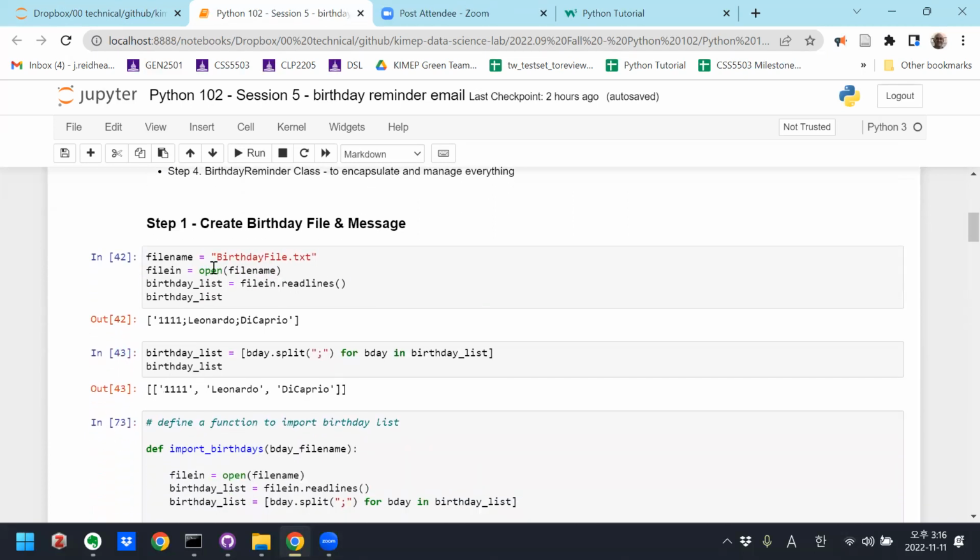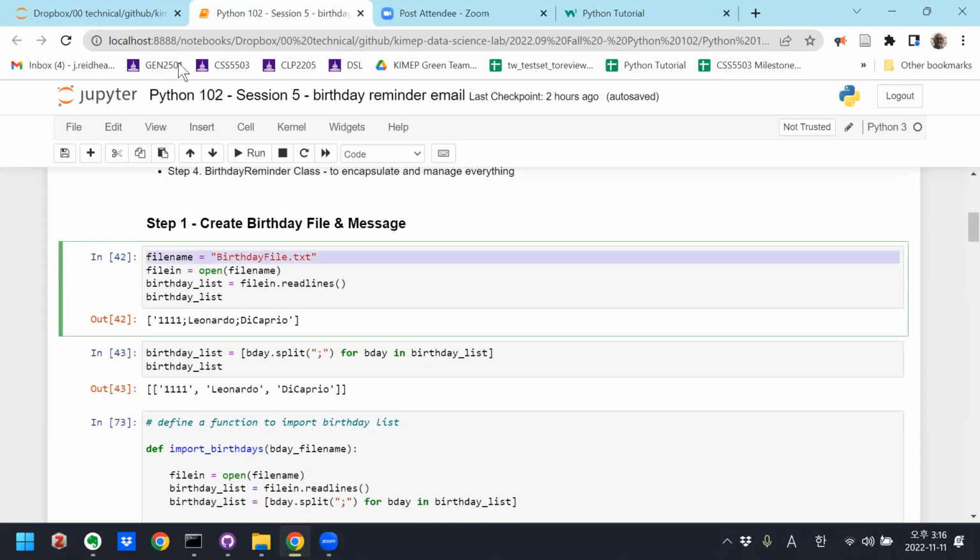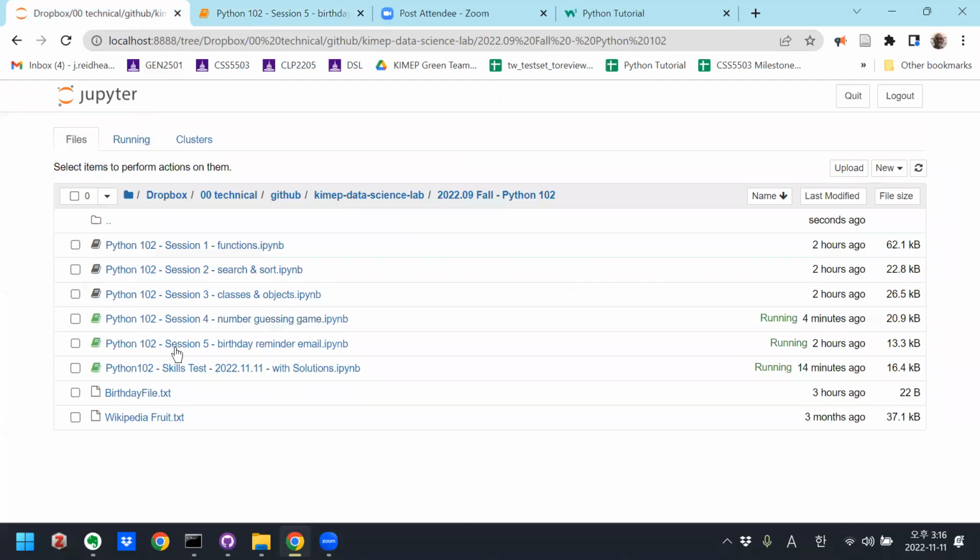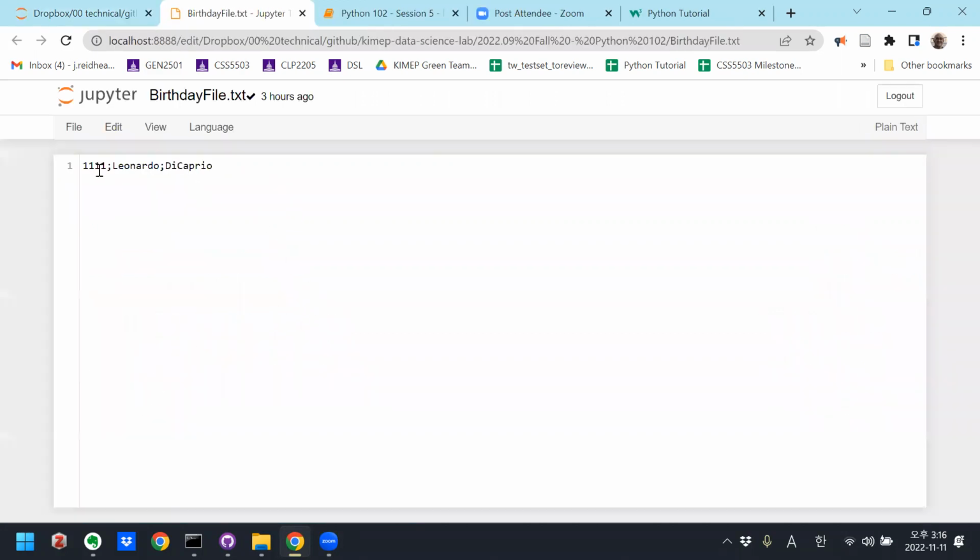Here I write the file name, birthday file, and if you look here in my folder, I have this birthday file text file. If I open it up, you can see I'm going to format it a particular way. You can format it however you like. This is how I'm formatting it because I'm going to parse it later.